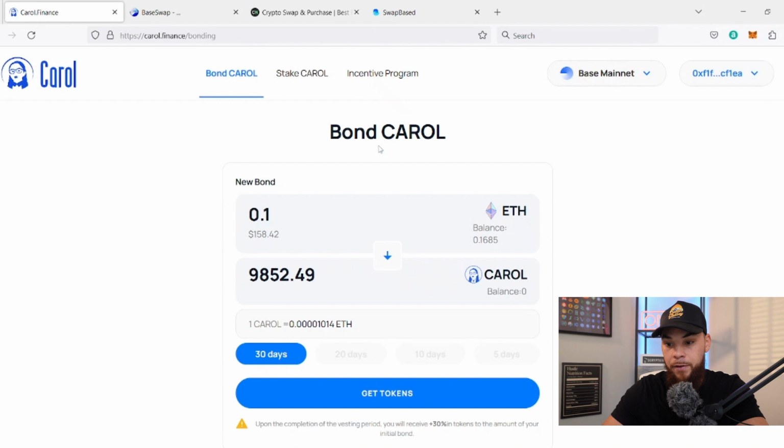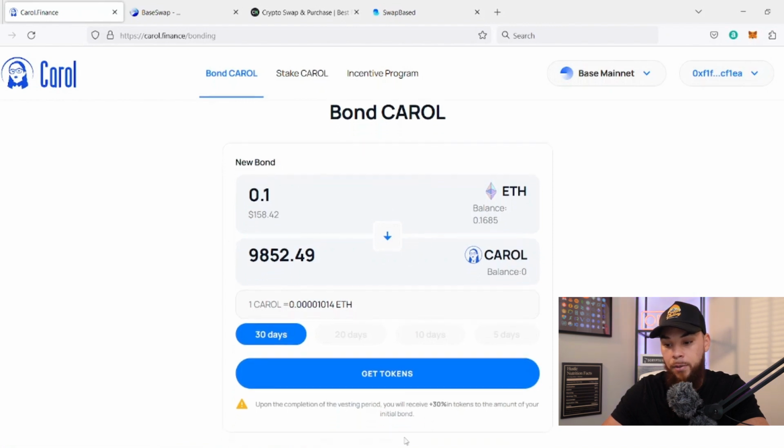So back over here, this is where you would actually bond the Carol. You would use that Ethereum that you bridged over and actually buy the token here. And as you can see, upon the completion of the vesting period, you'll receive 30% in tokens in the amount of your initial bond.